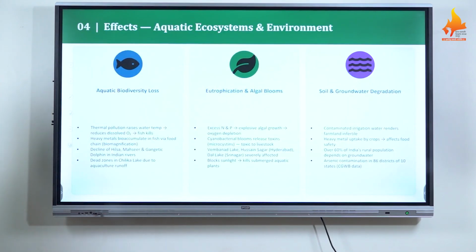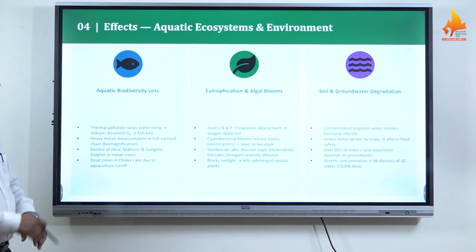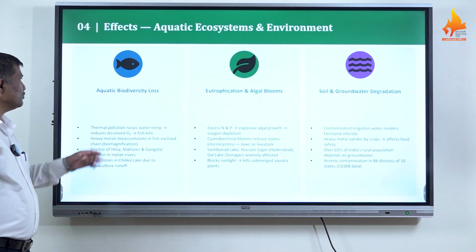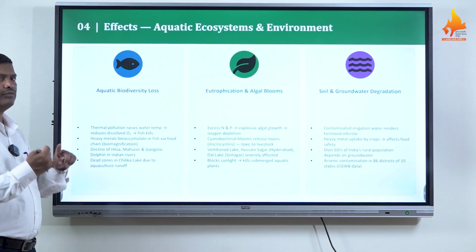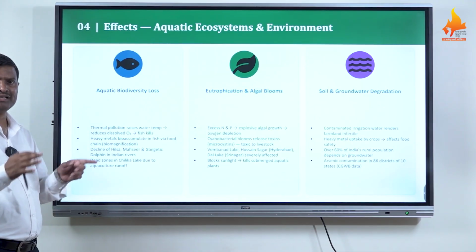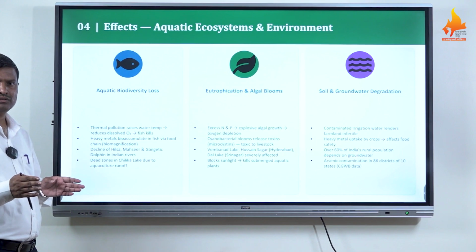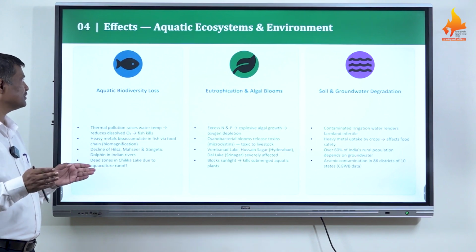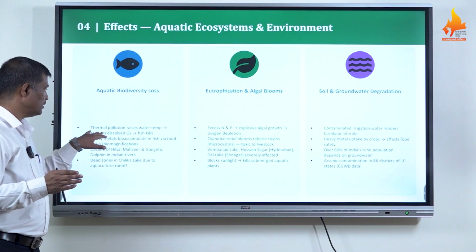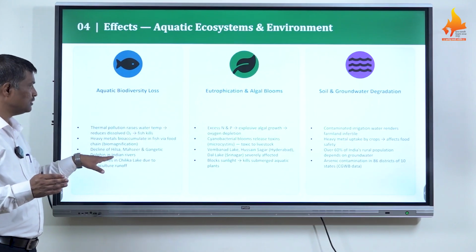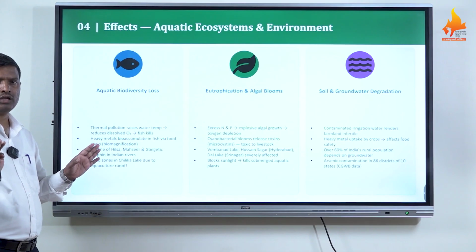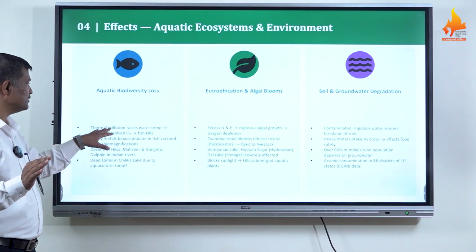Now think about the effects on the ecosystem, the aquatic ecosystem and especially the environment. The aquatic ecosystem includes freshwater ecosystems: rivers, lakes, stagnant water bodies and ponds. Thermal pollution raises water temperature and reduces dissolved oxygen, and most water animals like fish are killed due to thermal power plant pollution.